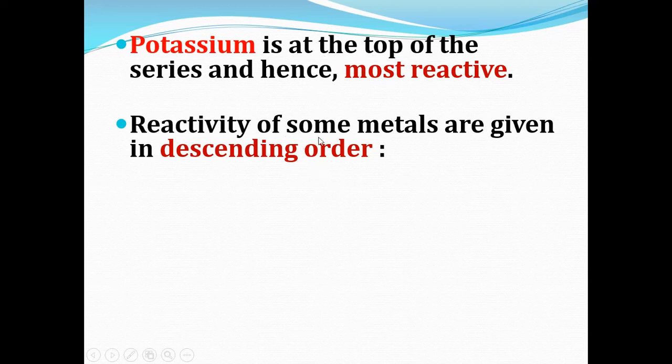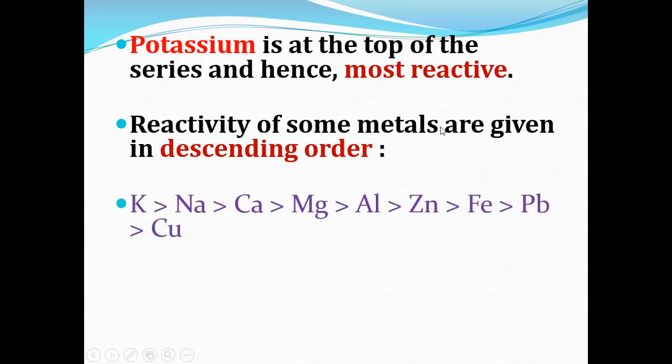Reactivity of some metals is given in order. Here you can see potassium, it is highly reactive, so it occupies the top place. Then sodium, calcium, magnesium, aluminium, zinc, iron, lead, copper. Then after copper, gold, silver, etc. The highly reactive metal will occupy the top, and the less reactive metal will come at the bottom of the reactivity series.